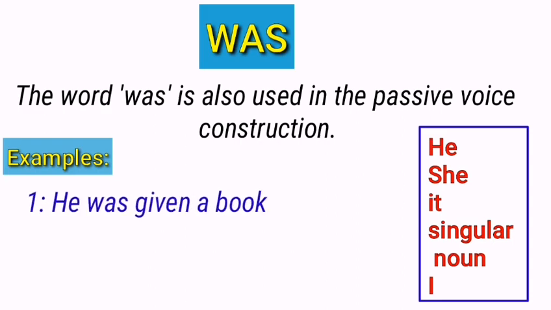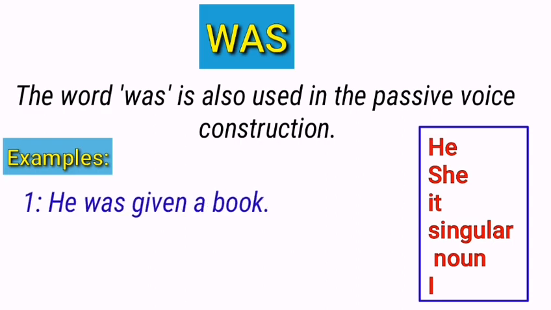He was given a book. Look at this sentence. This is a passive voice sentence of simple past tense and the word was is used. Actually, here the subject is not giving a book but the subject is given a book. So this is a passive voice and it is used with a subject, he.